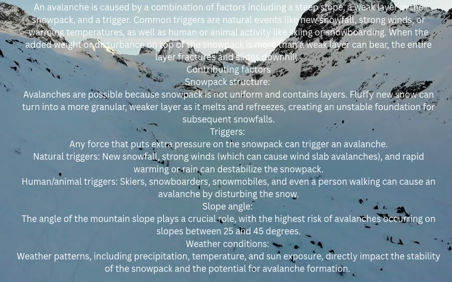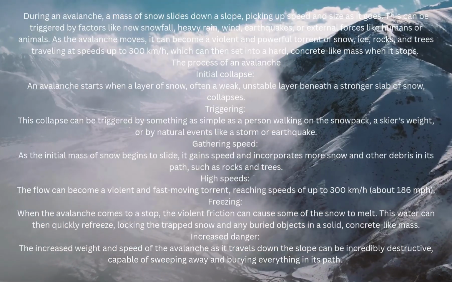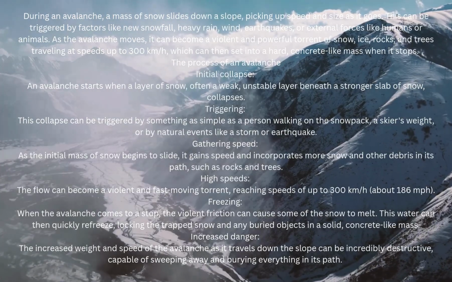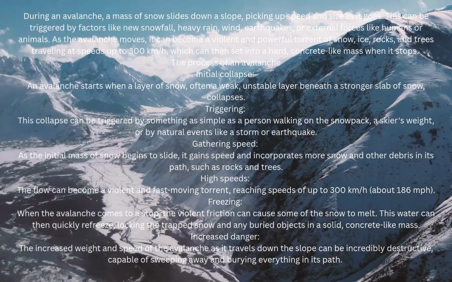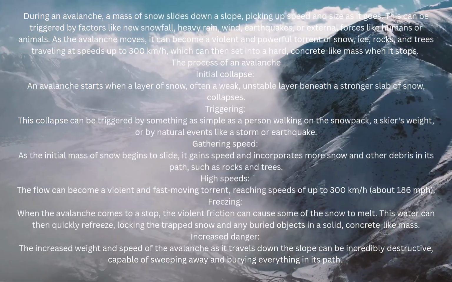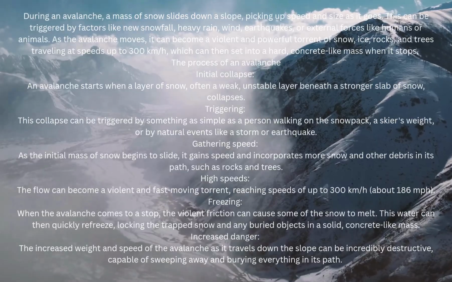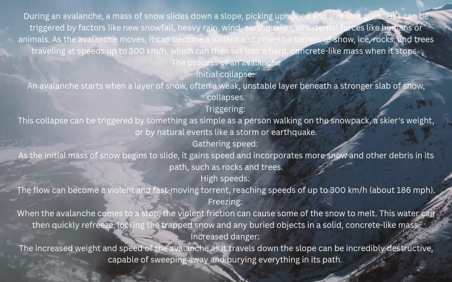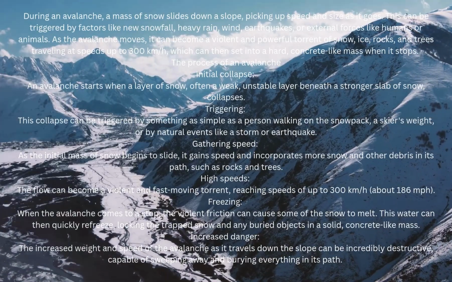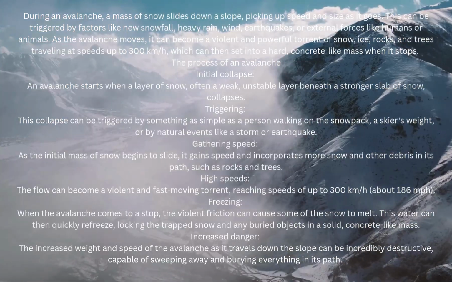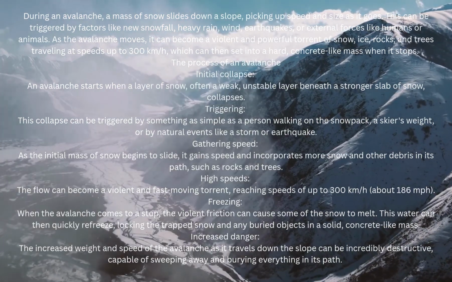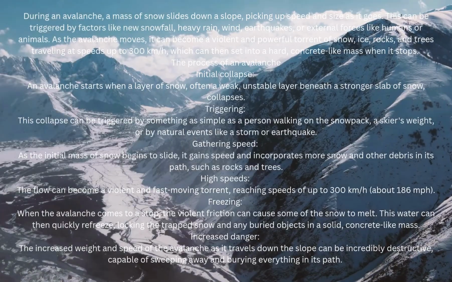for avalanche formation. During an avalanche, a mass of snow slides down a slope, picking up speed and size as it goes. This can be triggered by factors like new snowfall, heavy rain, wind, earthquakes, or external forces like humans or animals. As the avalanche moves, it can become a violent and powerful torrent of snow, ice, rocks, and trees traveling at speeds up to 300 kilometers per hour, which can then set into a hard, concrete-like mass when it stops.